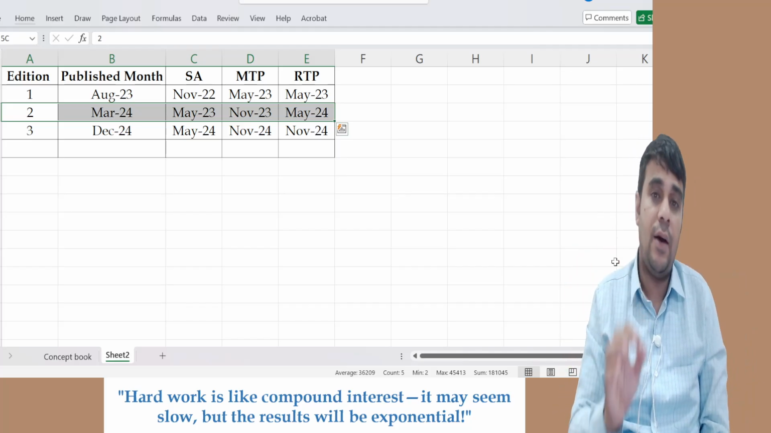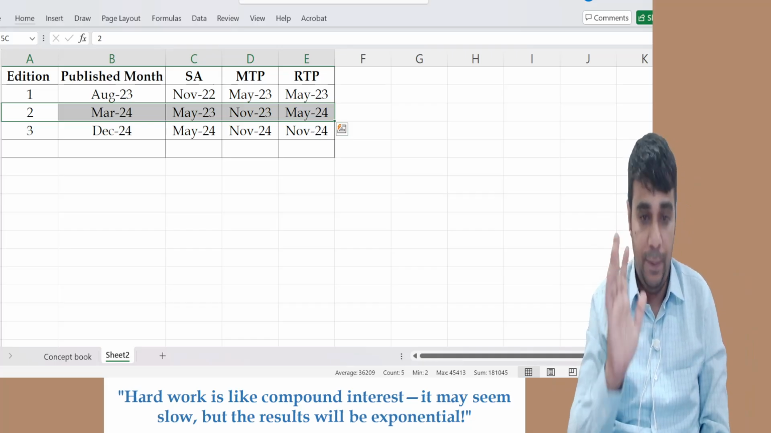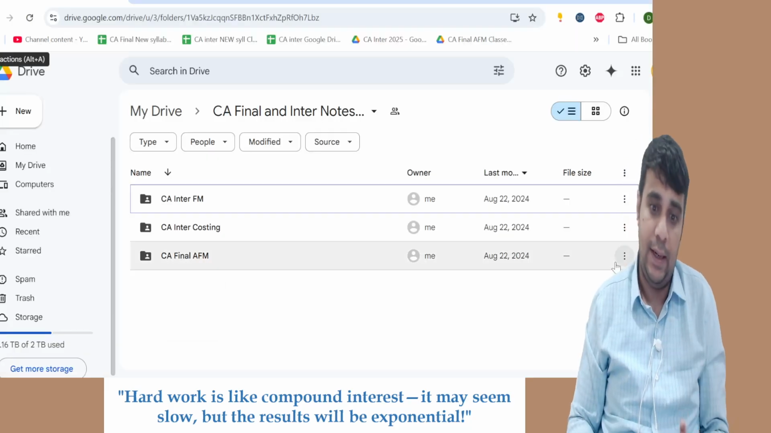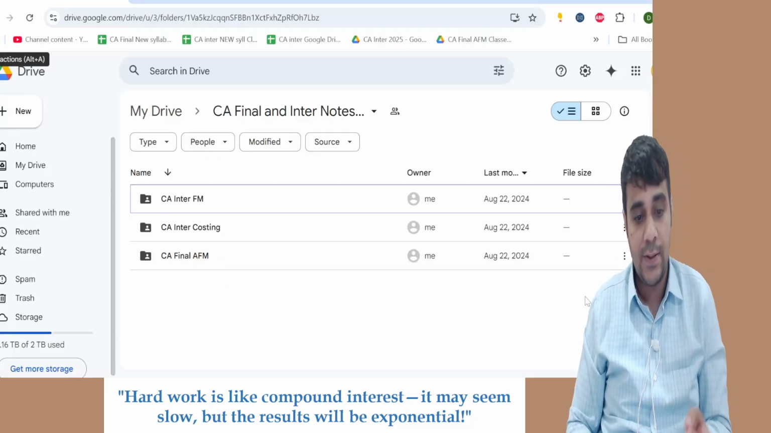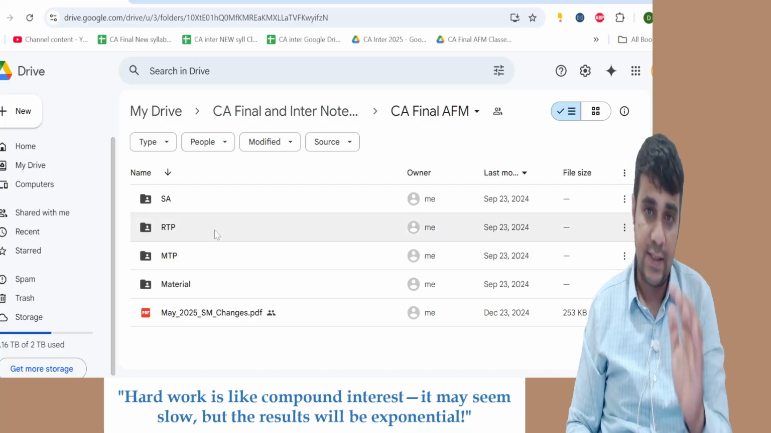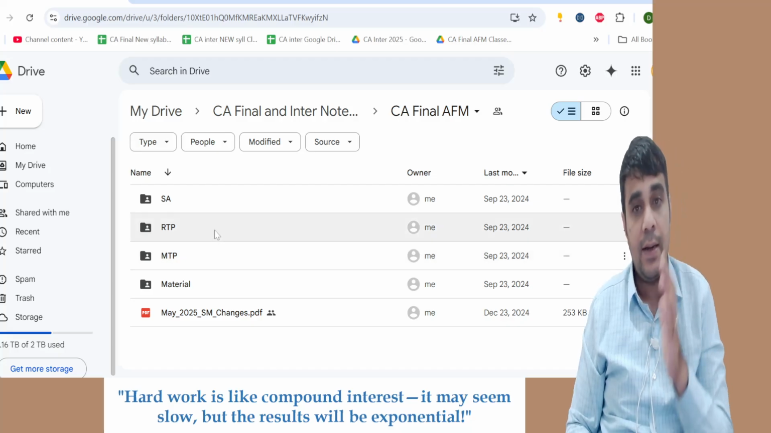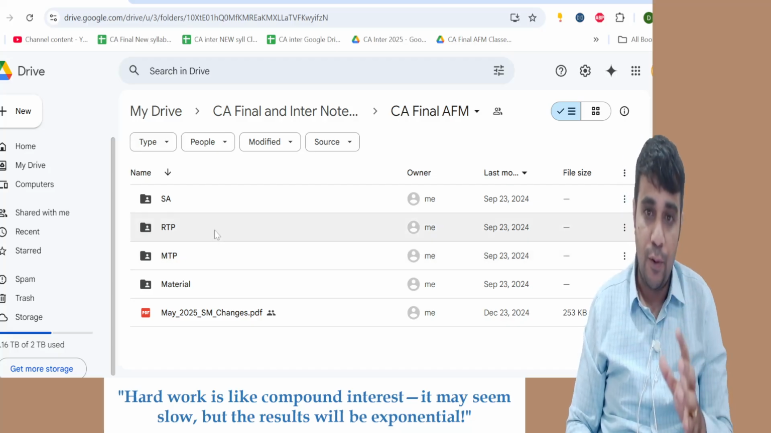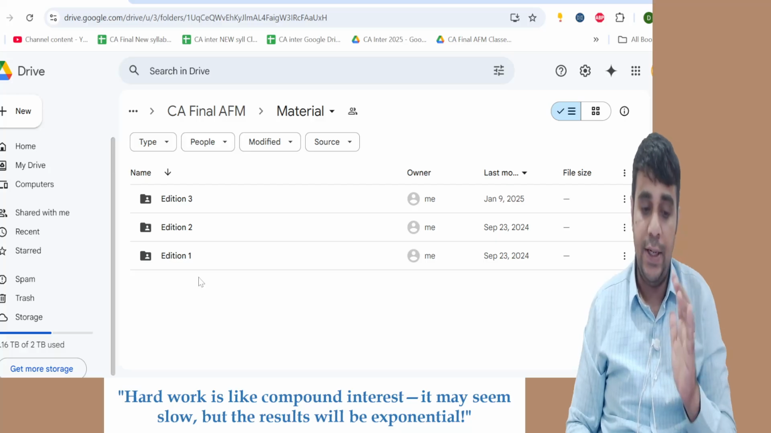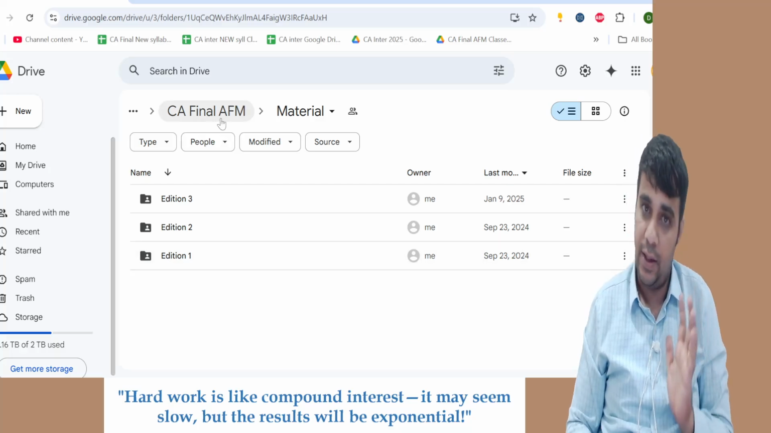Let's assume you have to cover November 24 RTP. I have my notes folder which I've shared with all of you on Telegram and in my WhatsApp status. There you go, CA Final AFM. There's a suggested answers folder, an RTP folder, an MTP folder, and a material folder. You want my latest material? Download from this edition 3, edition 2, edition 1, whichever material you want.